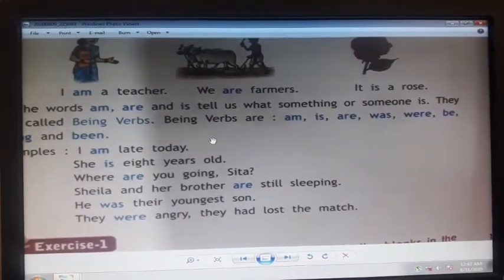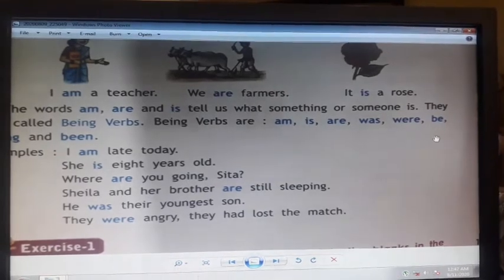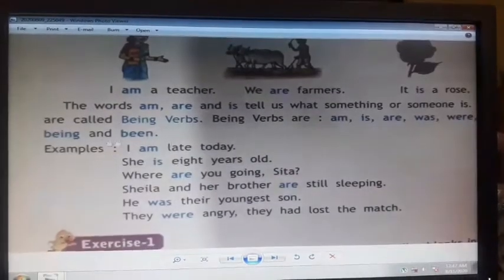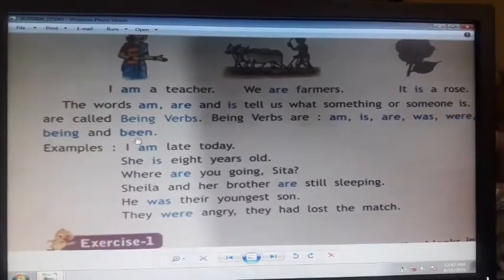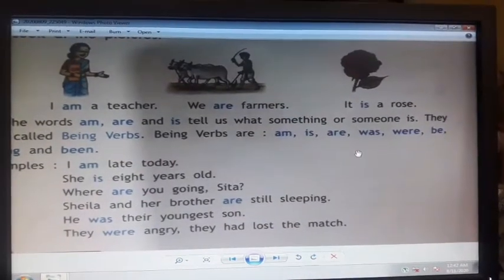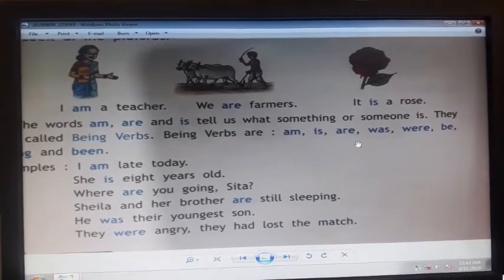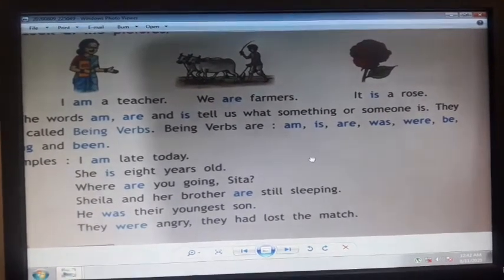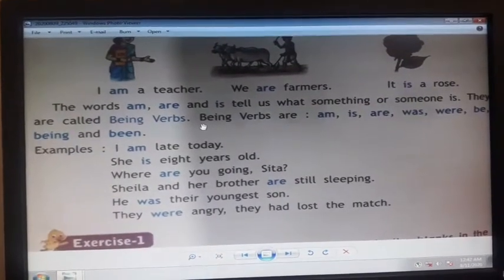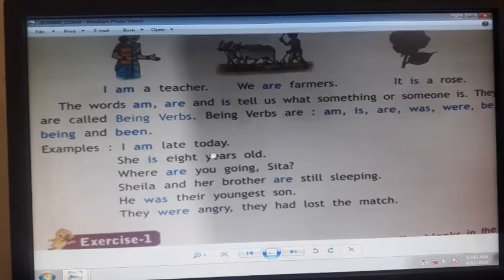Being verbs are am, is, are, was, were, be, being, and been. So these are the words which tell about themselves, for their existence. For examples: I am late today.